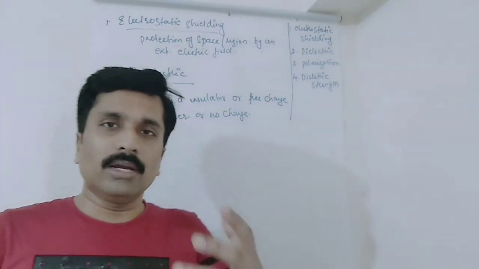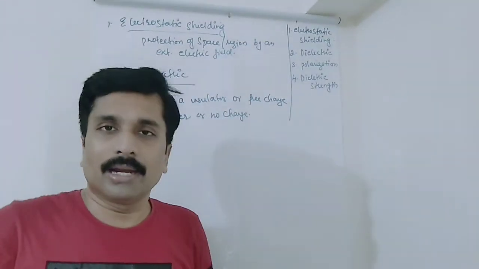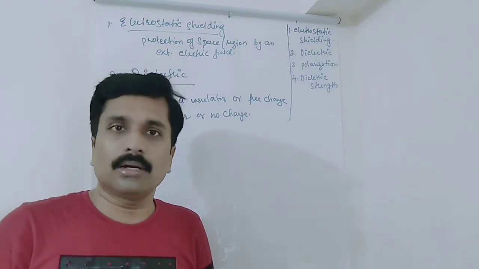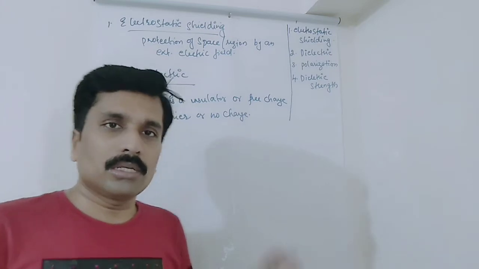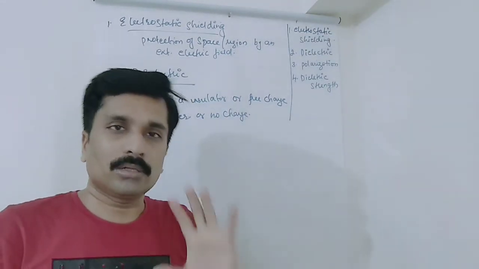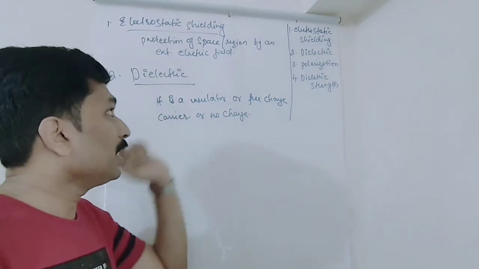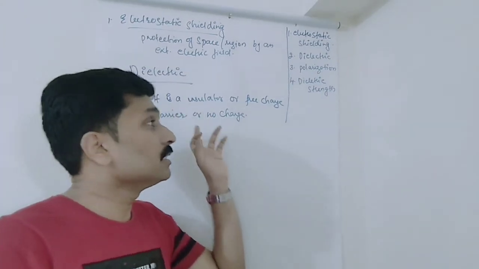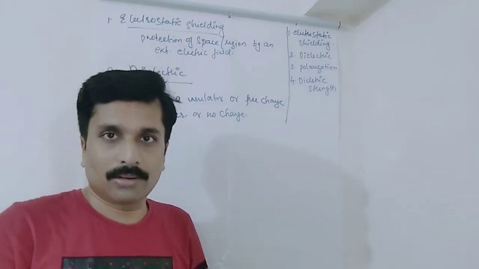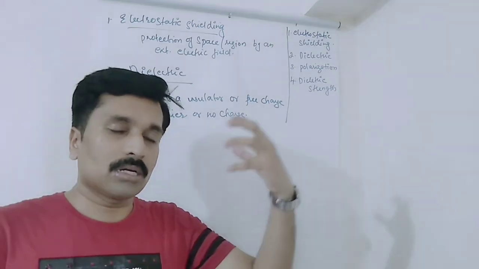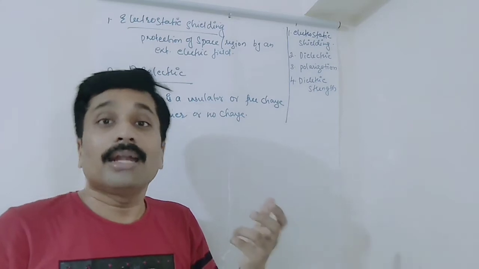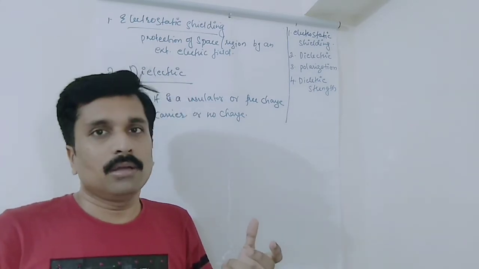When an external field is applied to the dielectric, a dipole moment is generated. A dipole moment, you might know, is the total charge along with the area covered. I am telling it in short. So a dielectric is an insulator or a free charge carrier or no charge carrier. Whenever we bring an external electric field to a dielectric, it generates a net dipole moment inside it.